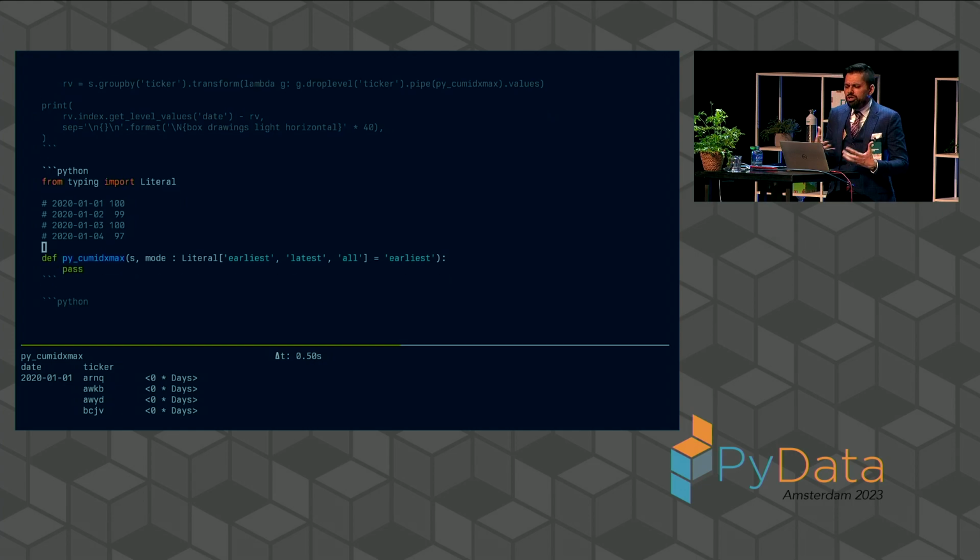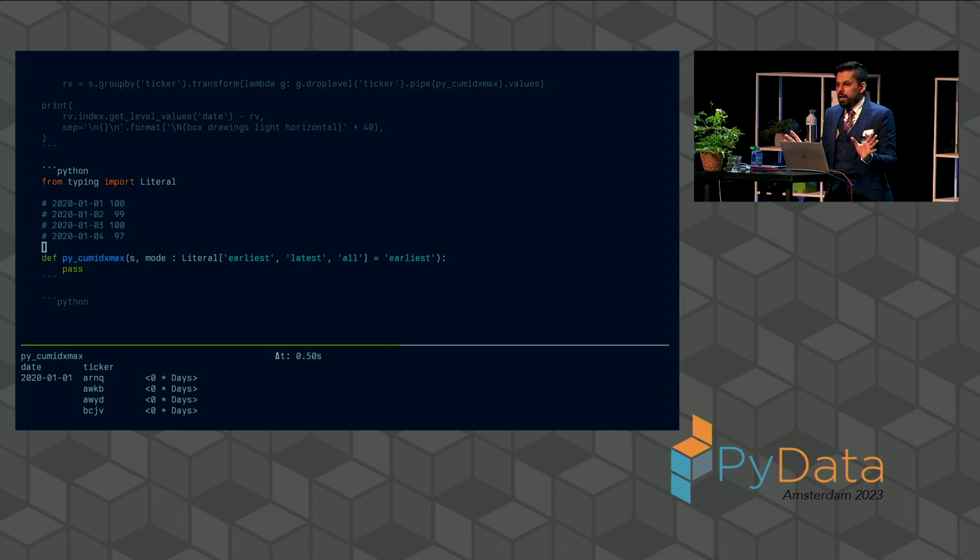You could think that the only modality that you might see on a cumulative index max is what happens when you have the max visited multiple times. Do you take the first date of the max, or do you take the last date of the max, or do you take all of them? In some cases, you might want to say, when was the earliest time that we saw the maximum value? When was the latest time that we saw the maximum value if we revisited that maximum value? Or what are all the times we saw that maximum value?